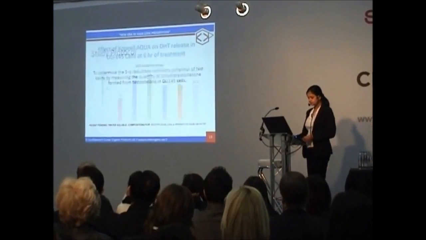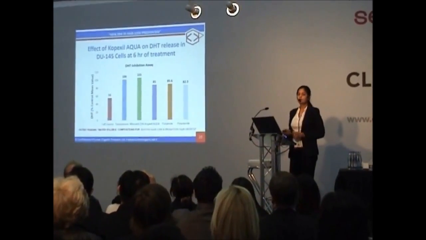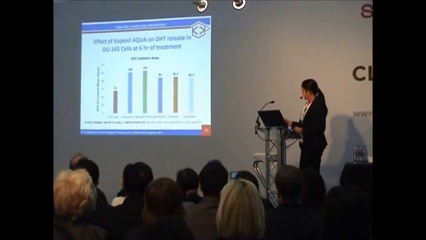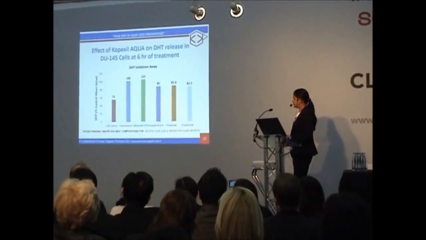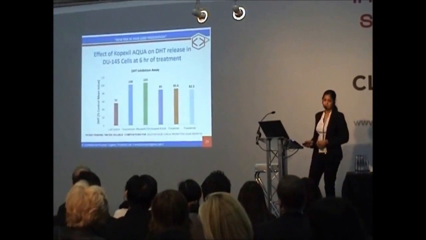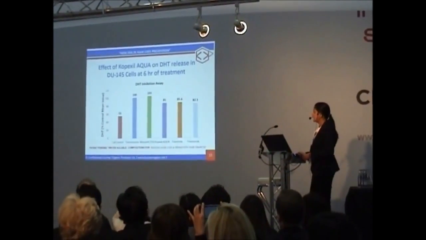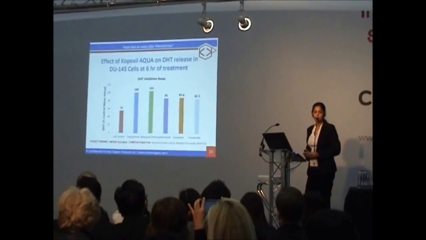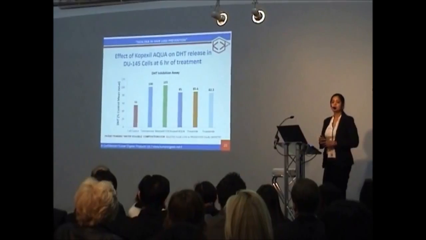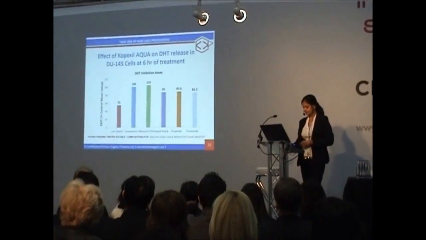Now, I'll just give you the conclusion. We checked the study on the prostate cancer cell line. We compared it with the available drugs in the market, finasteride, flutamide, and minoxidil 5% activity. Then we found that Copexil Aqua is equivalent to the available drugs in the market, without limitation, without side effects, and with better efficacy.